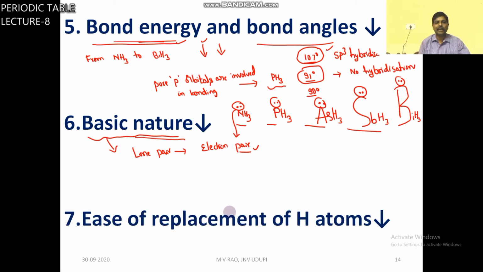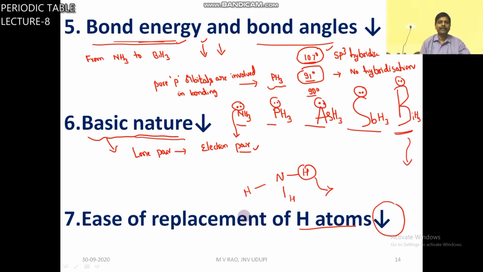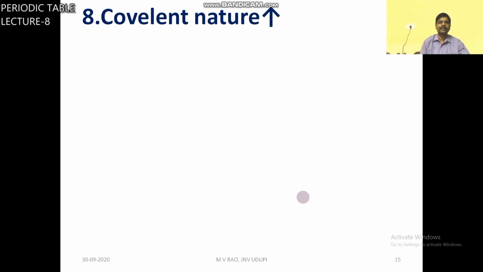Ease of replacement of hydrogen atom also decreases. In NH3, these hydrogens can be replaced with some other groups easily. This is not possible in a large hydride. So top to bottom all these properties decrease. But covalent nature increases.